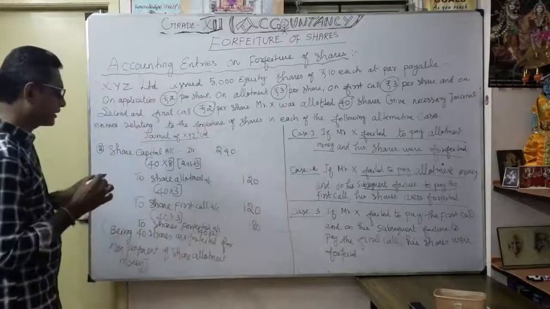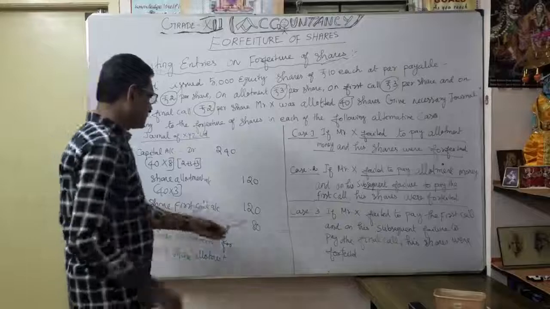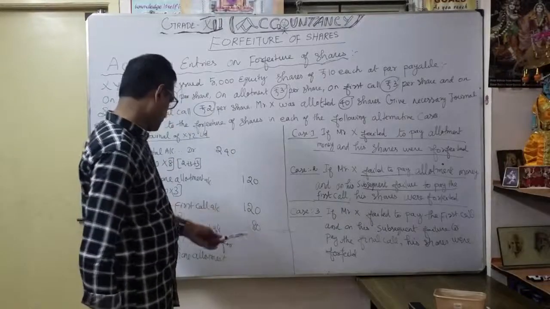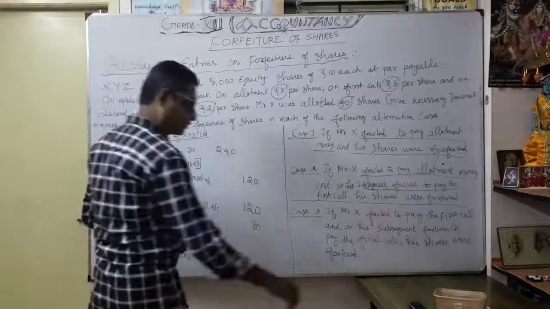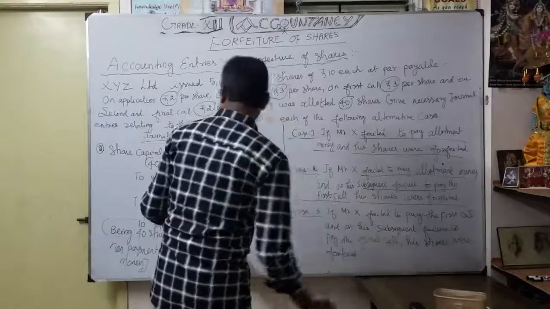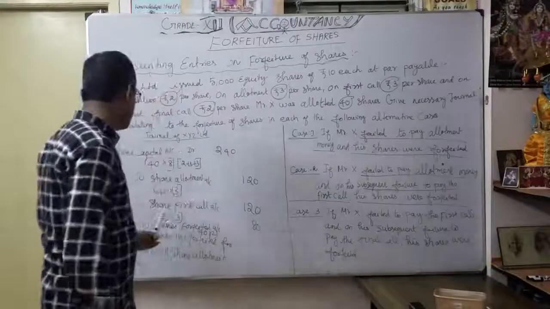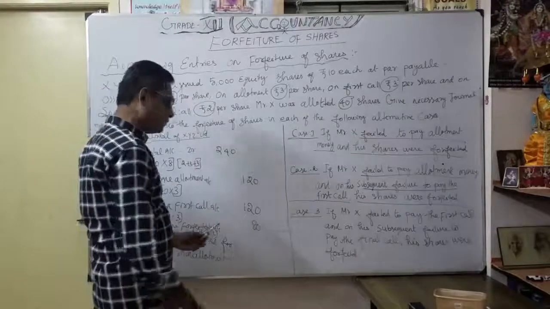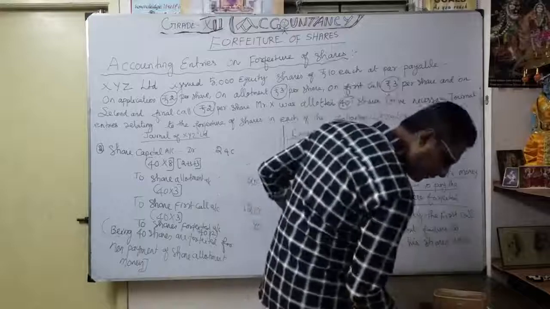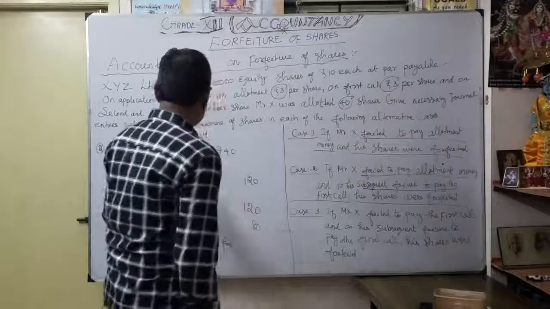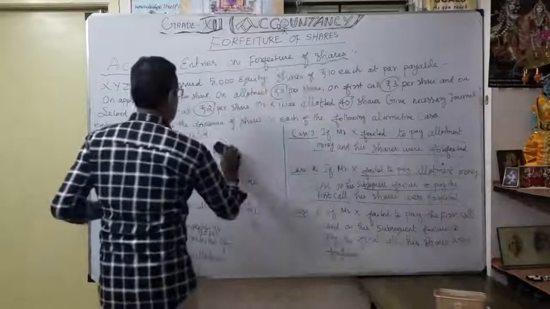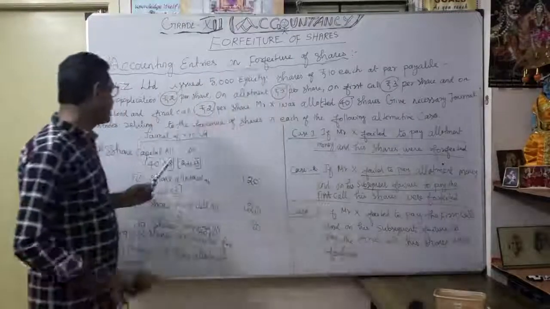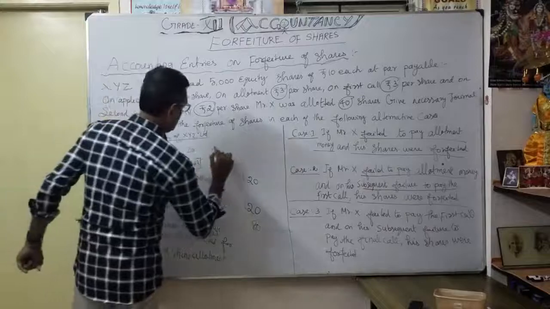Now we will check it. Share allotment account is 40 into 3, 120. Share first call is also 40 into 3, 120. The multiplication here was wrong: 40 into 8 is 320. That is why the confusion.